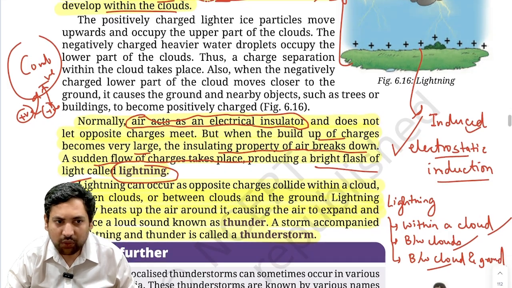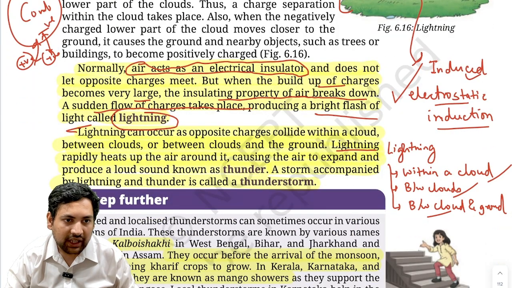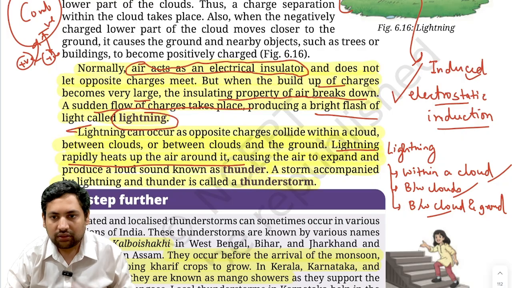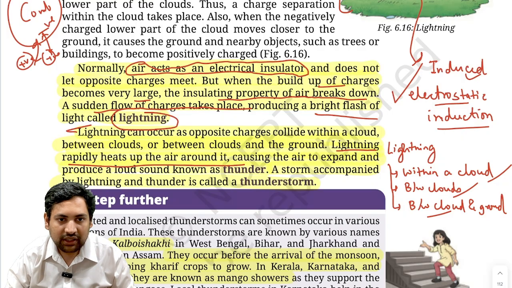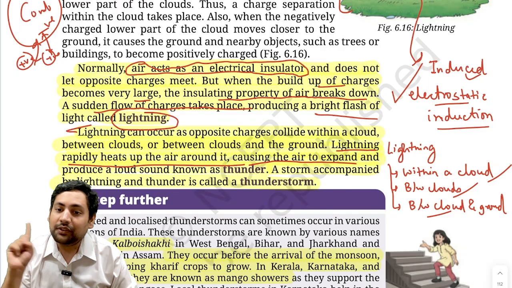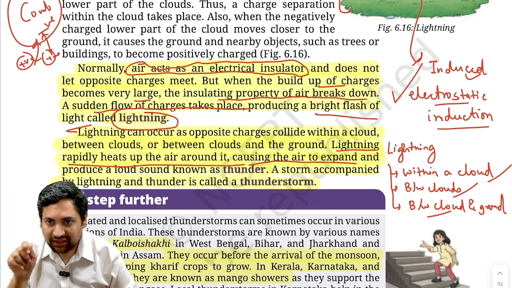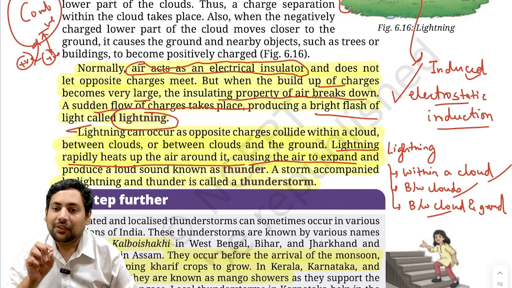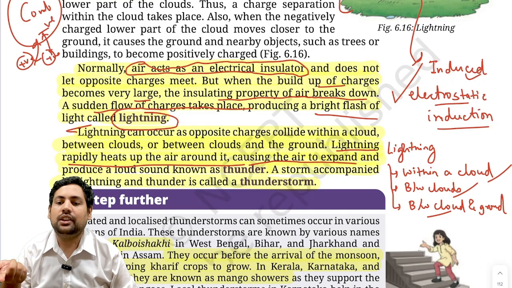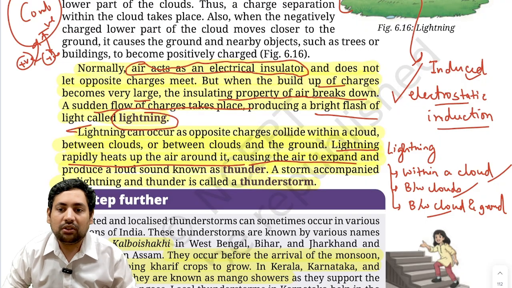Now what happens? Lightning is a form of energy, a very high amount of energy, electricity. This lightning rapidly heats up the air around it. Heat energy is produced, causing the air to expand. Now, if you understand, air is still an insulator. You have done this in the electrical conductivity chapter, that if current is trying to pass and there is a resistance to it, heat energy is generated by the resistor. Here, air is almost an insulator, so it will generate a very high amount of heat.